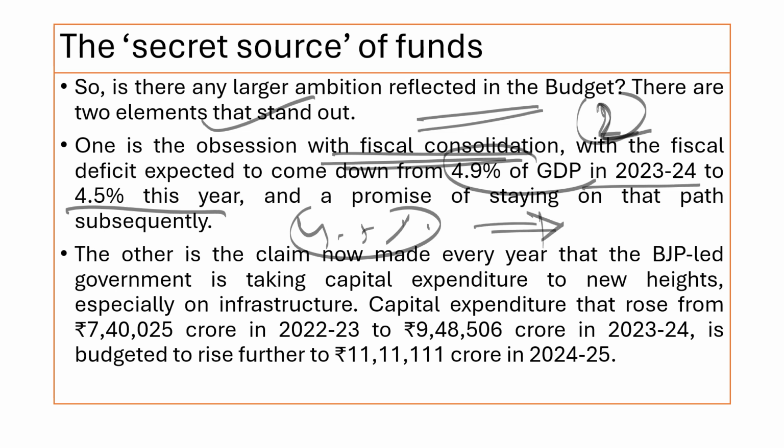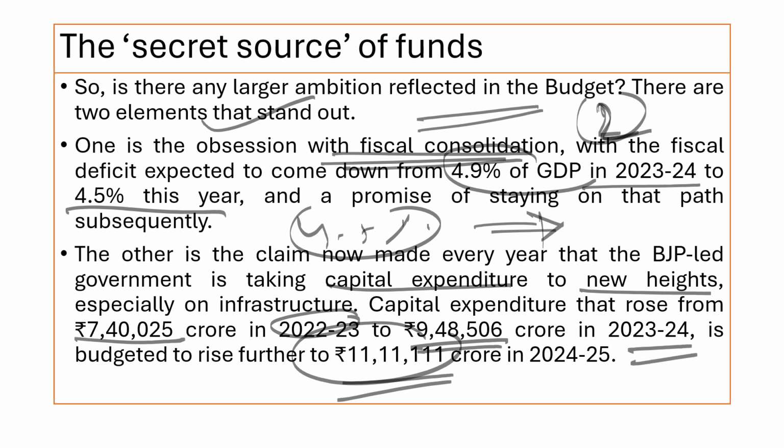The second thing is they want to increase capital expenditure from 7,40,000 crore in 2022-23 to 9,48,000 crore in 23-24, and rise further to 11 lakh 11,111 crore in 24-25. So there is a constant increase in the capital expenditure.